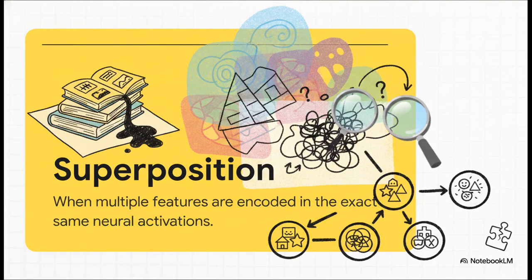Now, what's really interesting about all this is a phenomenon researchers discovered called superposition. This is perhaps the biggest puzzle in the entire field. It turns out, networks don't just store one concept per neuron. To save space, they literally cram multiple, overlapping, totally different features into the exact same neural activations. It's kind of like writing 3 completely different books on the exact same piece of paper, just overlapping the ink. Untangling that superposition to read the individual features is a massive, massive hurdle for researchers.